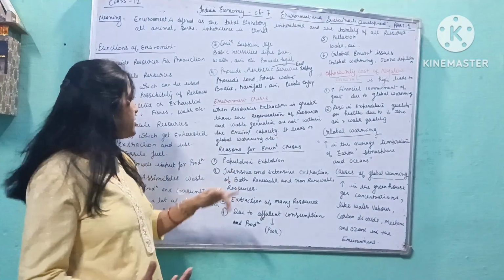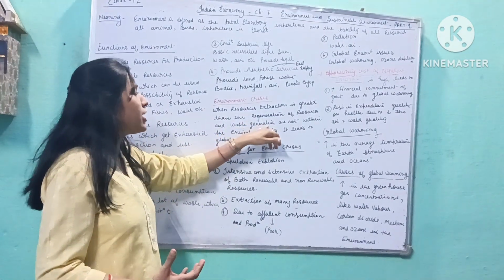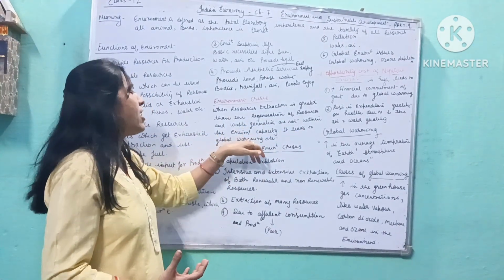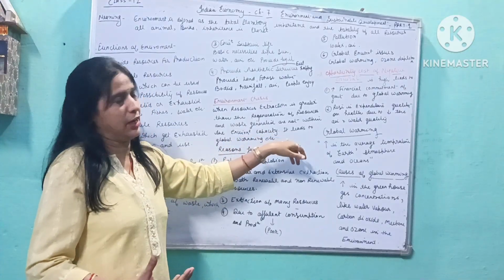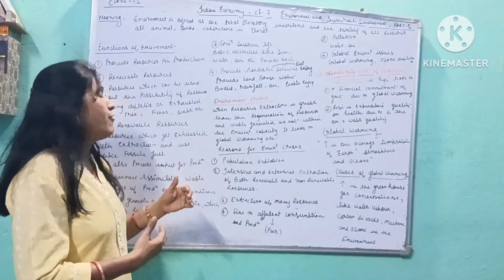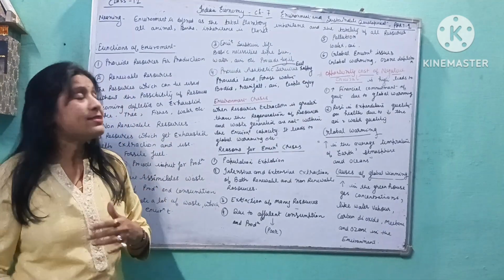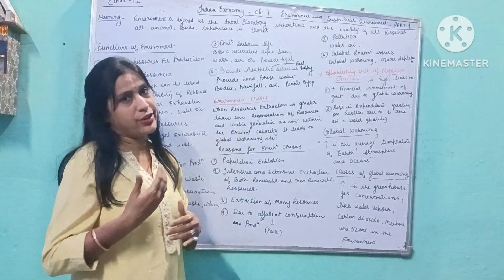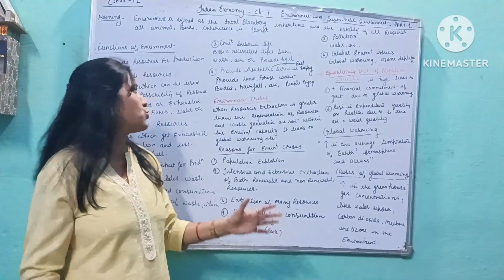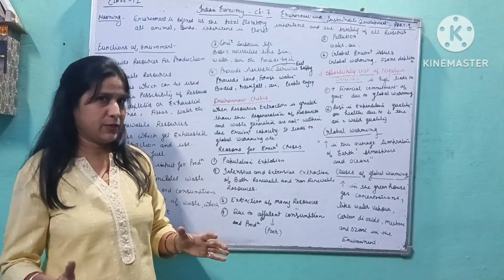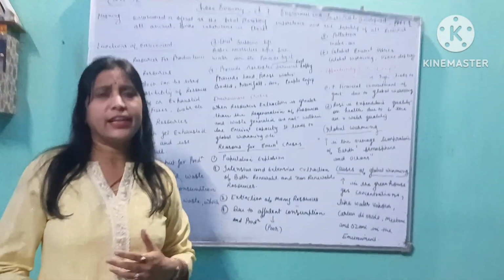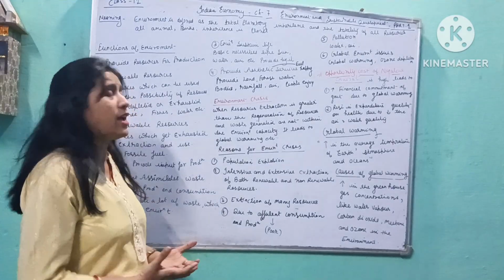The second one is when the waste generated is not within the environment's absorptive capacity. It means when the environment's absorptive capacity is less than the waste generation, it leads to environment crisis.